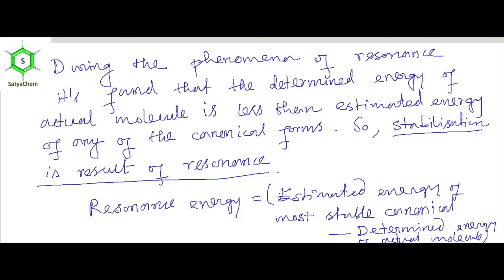Obviously I will give you separate videos on resonance energy. There, I think you will get a clearer picture.